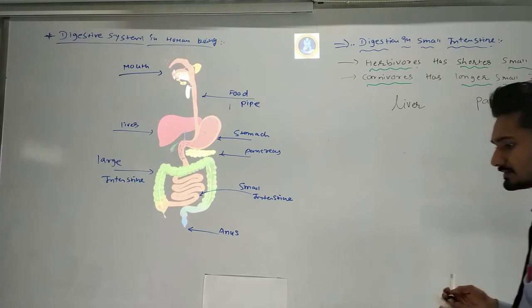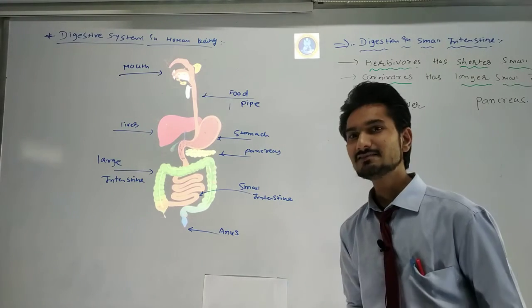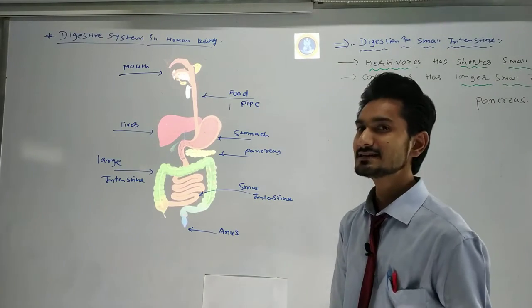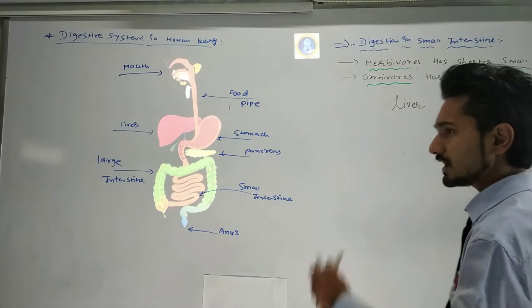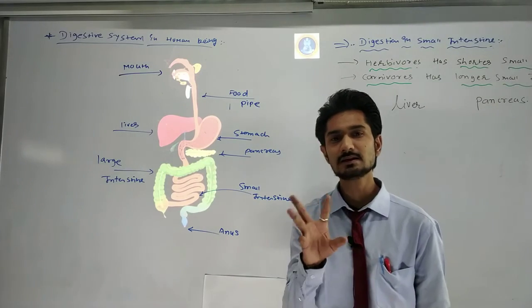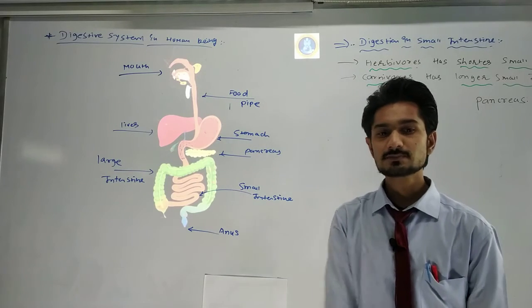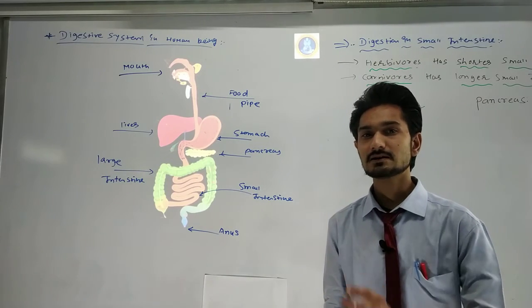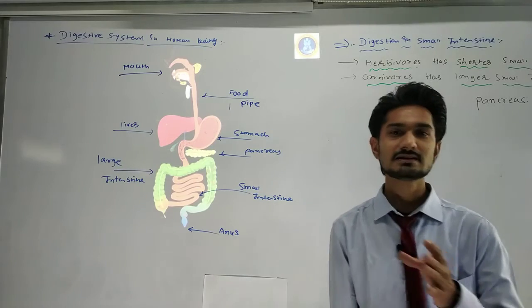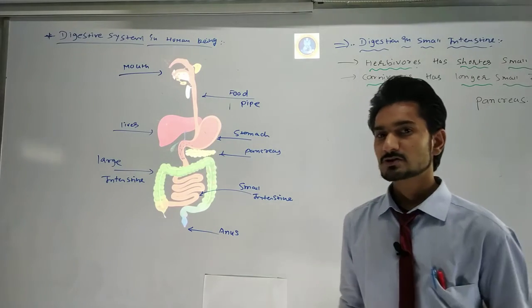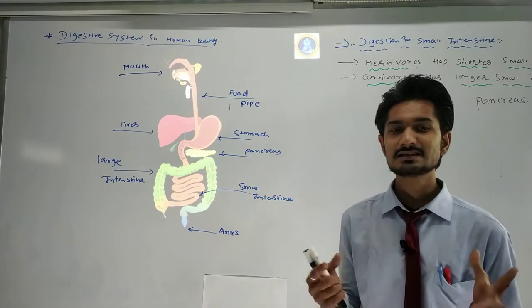Now what happens in the liver? The liver creates some kind of juice, and that helps in food digestion. Our food contains three substances: the first is proteins, the second is carbohydrates, and the third is fats.